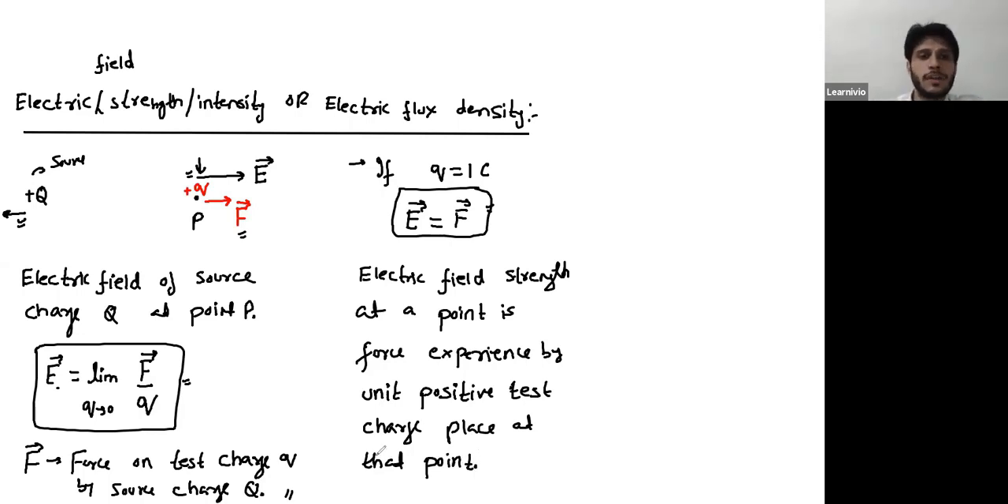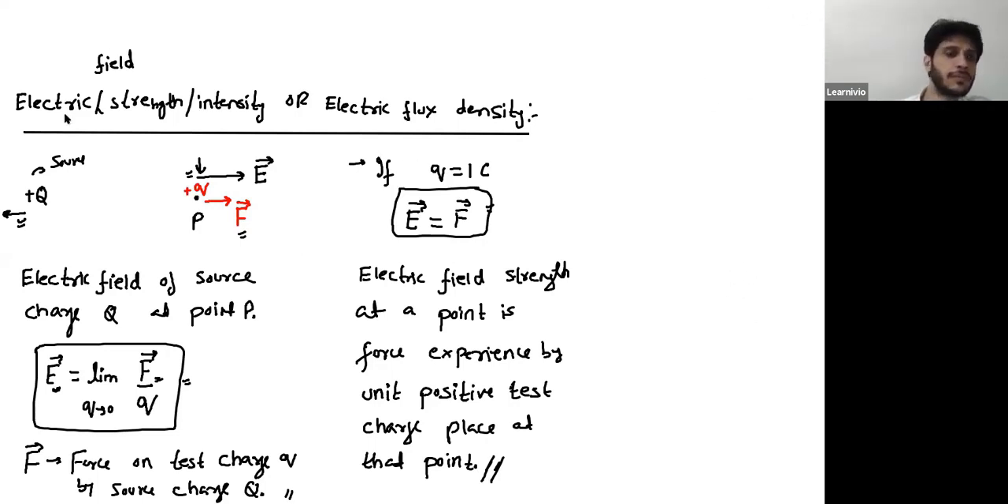So at a point, electric field strength is the force experienced by a unit positive test charge. Unit positive test charge means a charge of 1 coulomb. So if you place a charge of 1 coulomb over this point, whatever force this charge experiences will be equal to the electric field of the source charge.